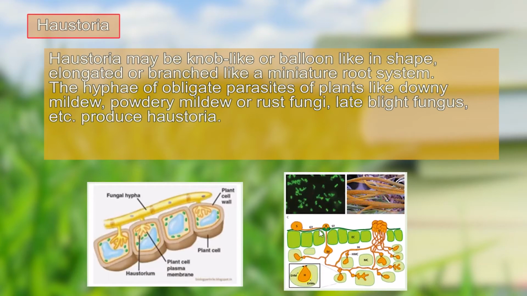This is again a picture of the haustoria, which is getting inside the plant's epidermal cell and then spreads like a network, and therefore it takes up the nutrients which are there in the plant cell and it becomes pathogenic.